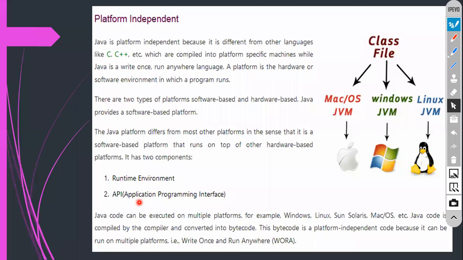See, this is exactly what you need to know. Later I will explain what exactly is JVM, what is JDK, what you mean by JRE, all those things. Let me finish this. Okay, fine.